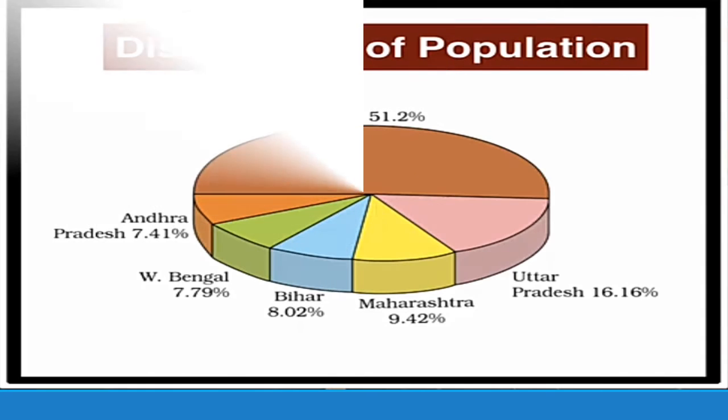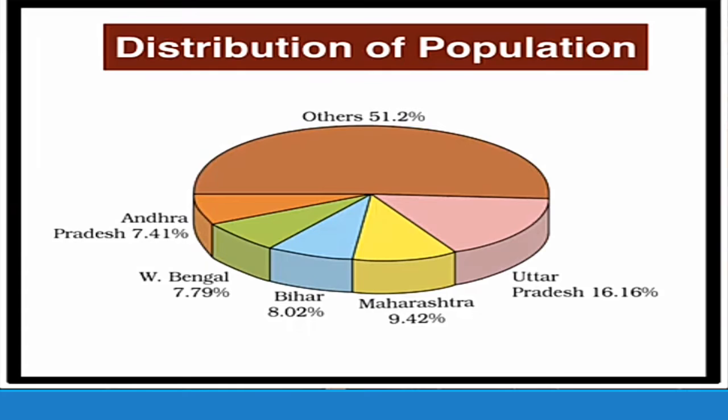If we go on to learn the distribution of population, we can see with the help of this pie diagram that most of the population is concentrated in places such as Uttar Pradesh, 16% of the population, Maharashtra, Bihar, West Bengal and Andhra Pradesh. We have probably 50% or more of the population concentrated in these parts. These are the five places where more people are concentrated, whereas in other states of our country, we find sparse or medium population.